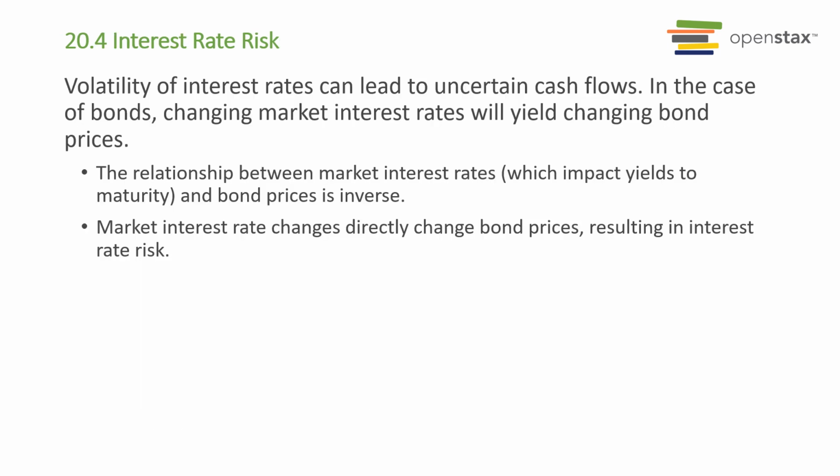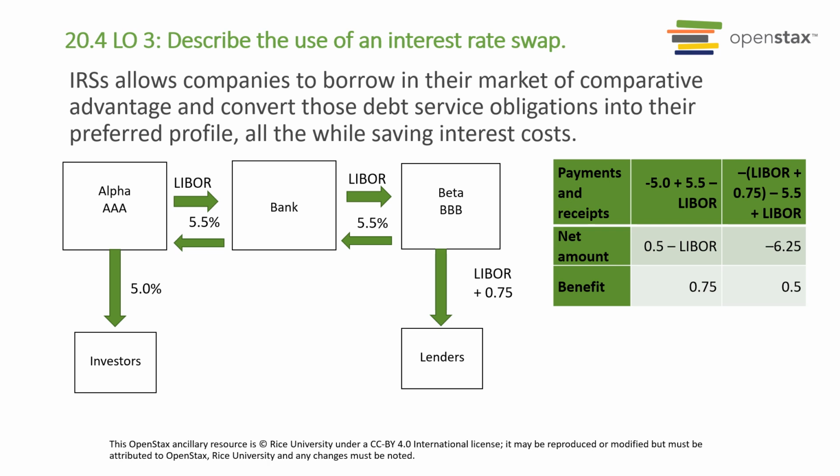The volatility of interest rates can lead to uncertain cash flows. In the case of bonds, changing market interest rates will yield changing bond prices. The relationship between market interest rates, which impact yields to maturity, and bond prices is inverse. Market interest rate changes directly change bond prices, resulting in interest rate risk. The IRS allows companies to borrow in their market of comparative advantage and convert those debt service obligations into their preferred profile, all the while saving interest costs.